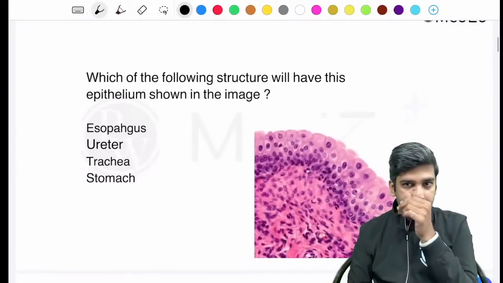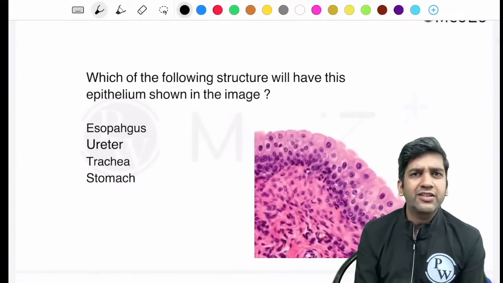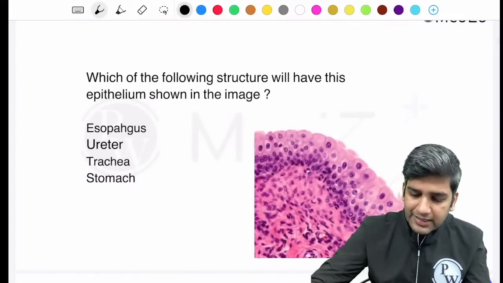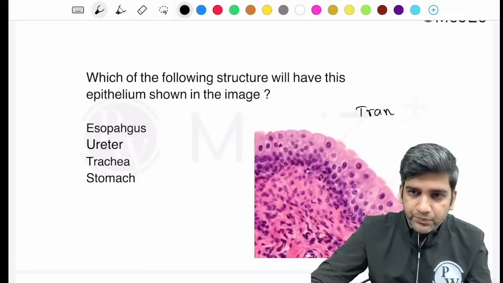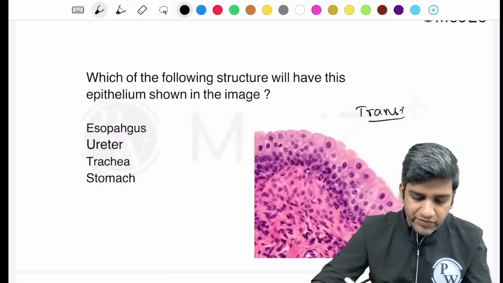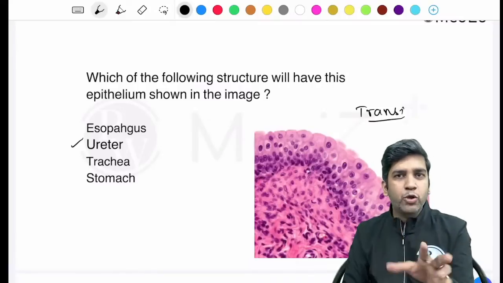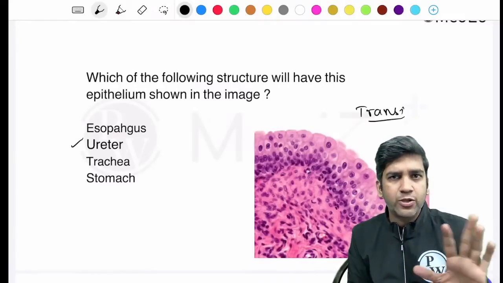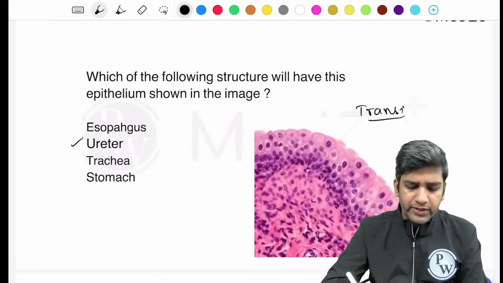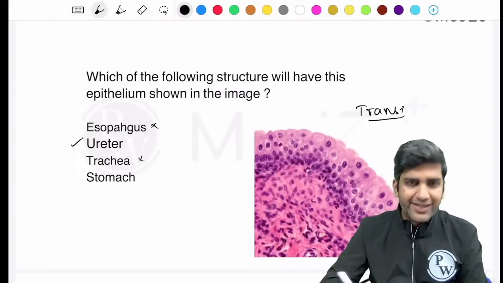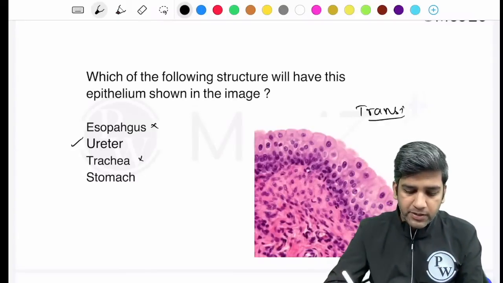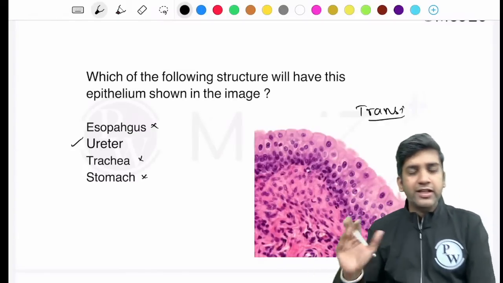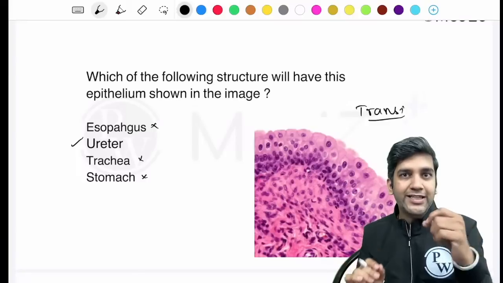Okay, this is one epithelium. I'm sure this must have been covered slightly in anatomy as well. This is a classical case of a transitional epithelium, which is seen in the ureter or bladder. I'm not sure which was in the options, either ureter or bladder, whatever was in the options will be the right answer. If it's ureter, let's go with ureter. Esophagus is squamous epithelium. Trachea is pseudostratified ciliated columnar epithelium. Stomach is columnar epithelium by default. This is a classical urothelium.